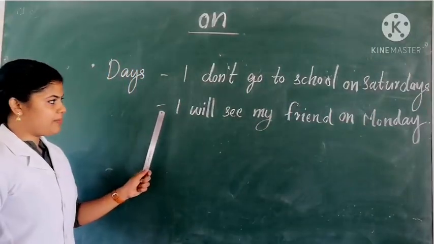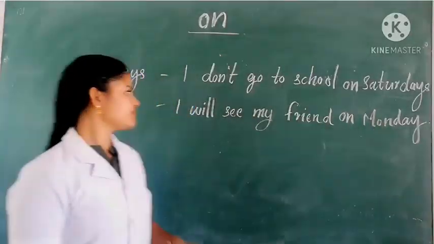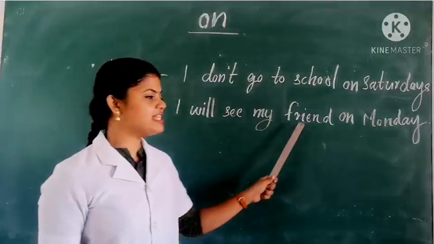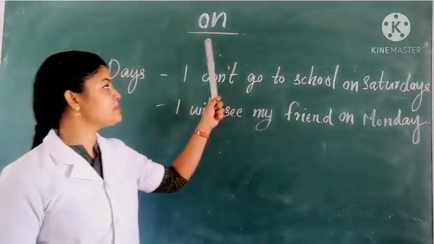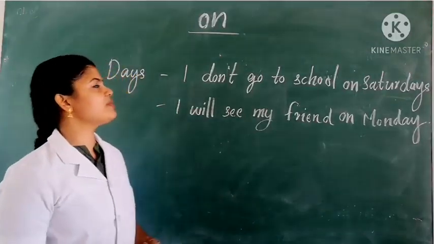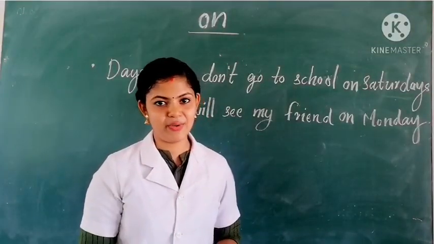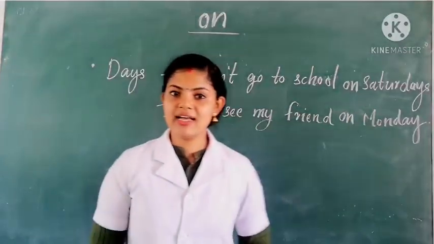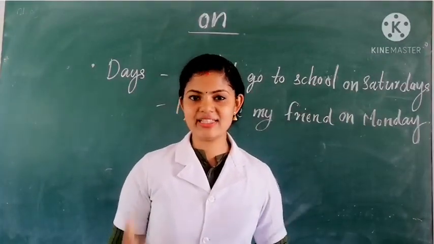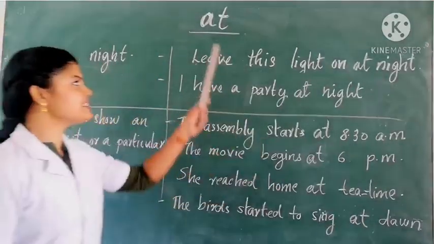Next example: I will see my friend on Monday. Here we use the preposition "on" with the day, that is Monday. Here also we use the preposition "on" to show when something happened. Okay, so that is all about "on". So let us move to discuss the next preposition. The next preposition is "at".